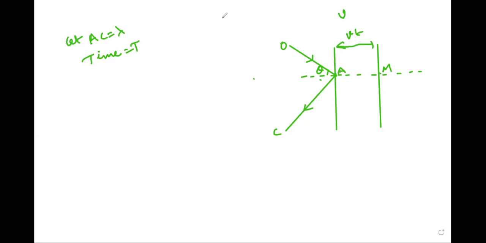Because the wall moves from A to B, this crest is reflected at point B of the new position S2 of the wall, in the direction D.